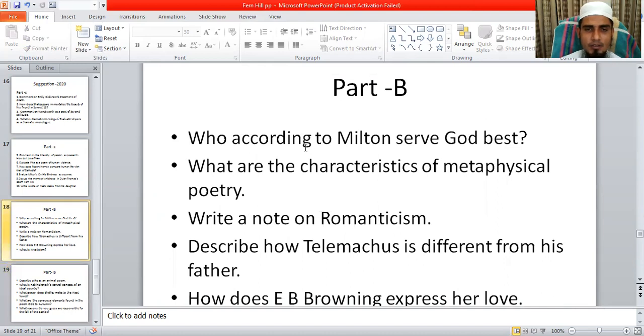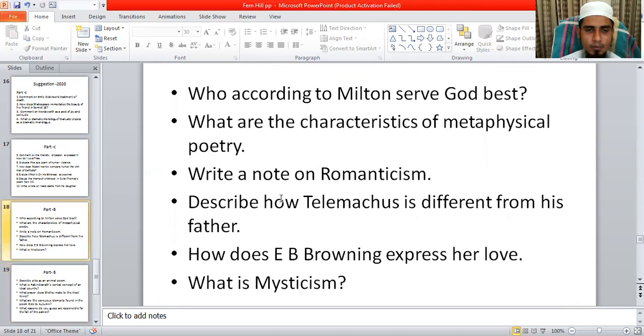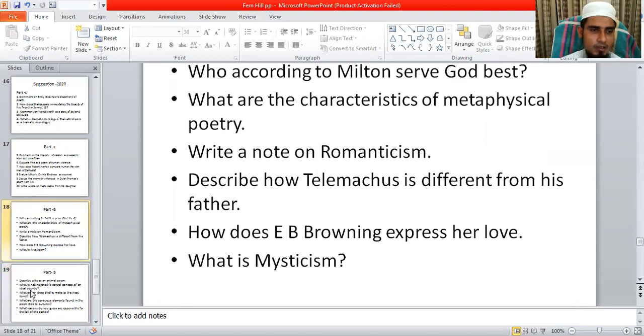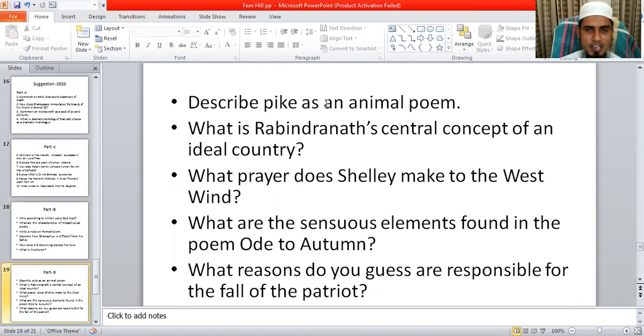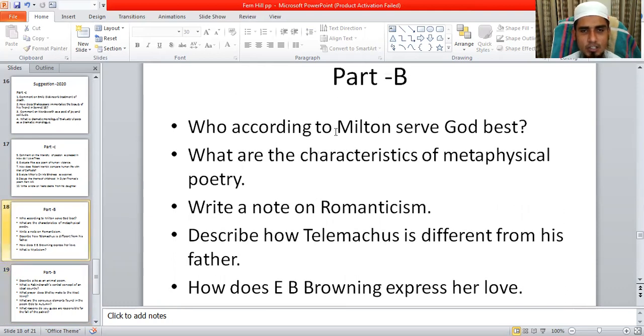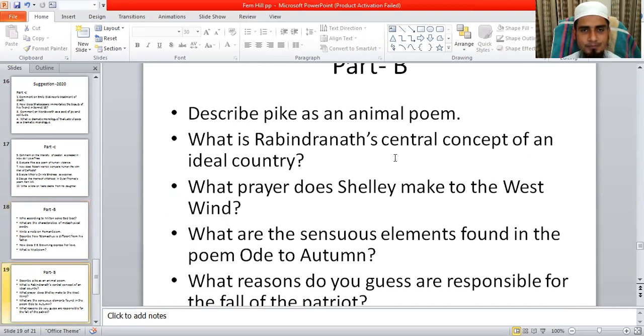Here you can find 1, 2, 3, 4, 5, 6, and here 6, 7, 8, 9, 10, 11. There are 11 questions here. These are the short questions, suggestions for your exam.